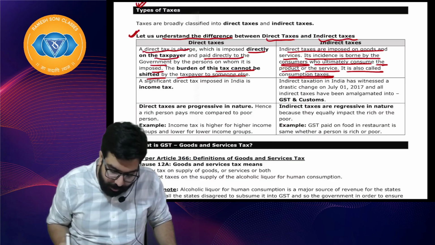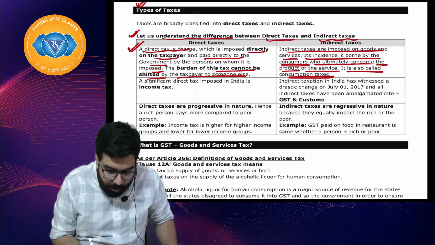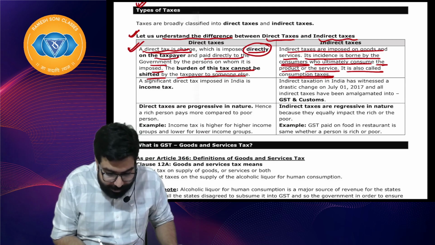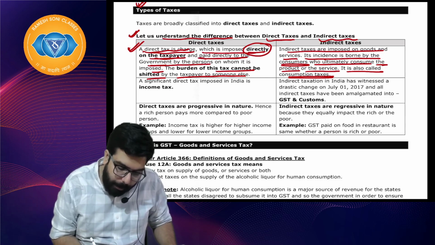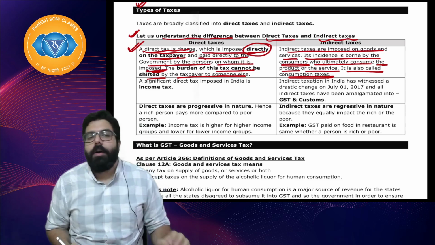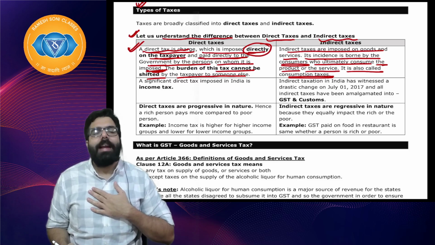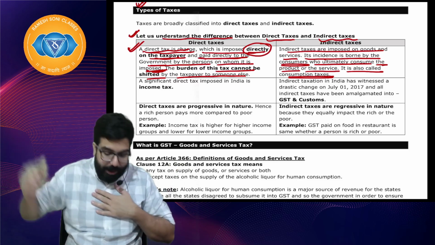Let's go ahead, everyone. So the first one was direct tax, which is a charge imposed directly on the taxpayer and paid directly to the government by the person on whom it is imposed. Direct tax imposed on me. Can I shift the burden? No sir, you only have to pay.